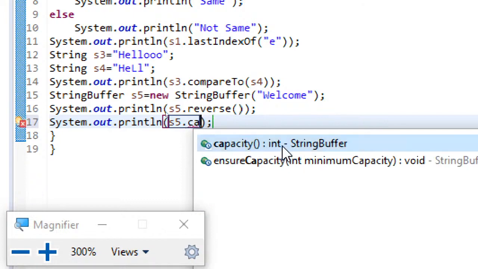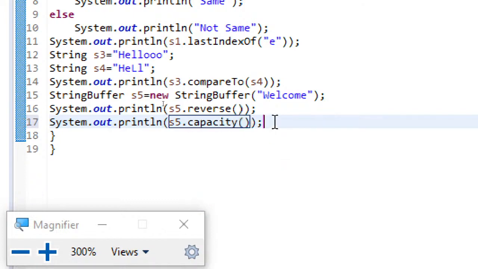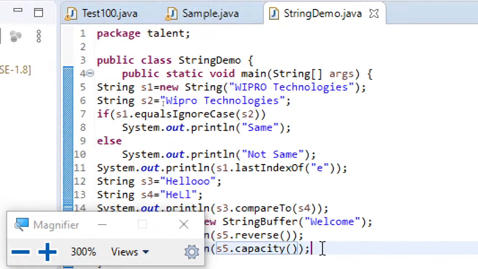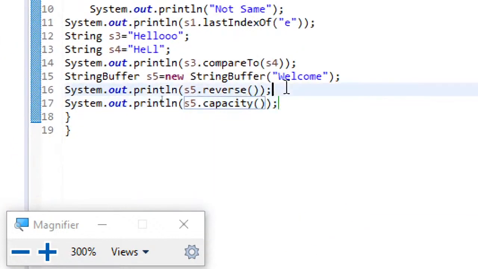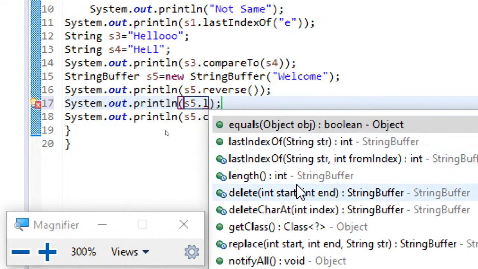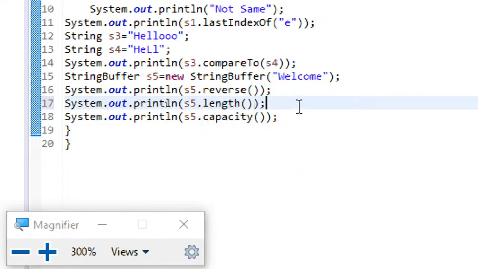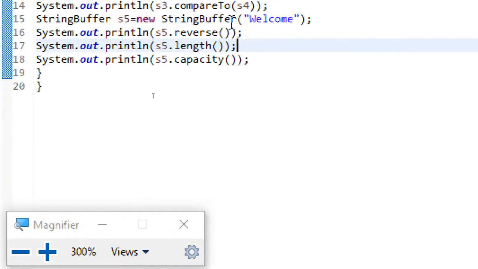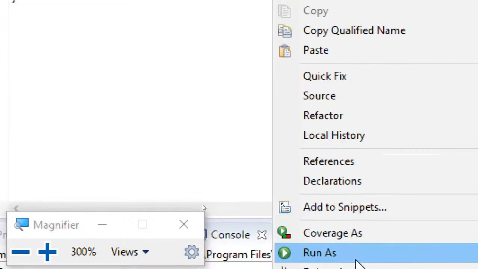So what's the difference between length and capacity? How do you get the length? By using the length method. I'll run that also. So here itself I'll write that also: System.out.println, s5.length. This length method you can even use with strings also. The length method basically returns the number of characters. So here I'm using s5.reverse, s5.length, s5.capacity.